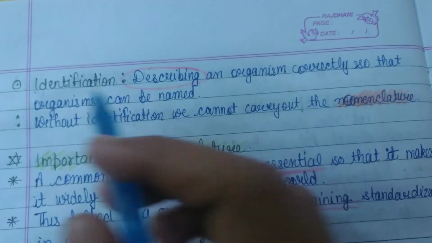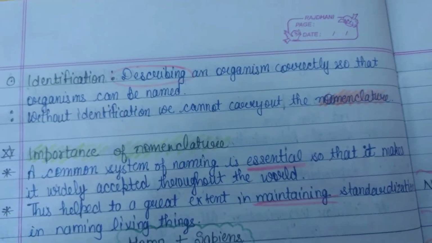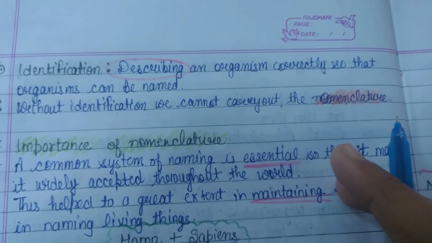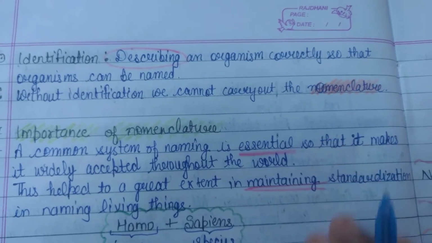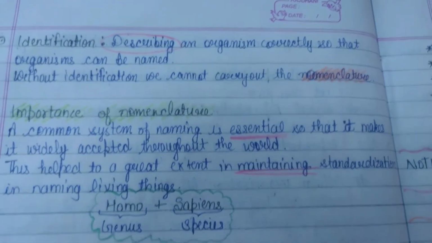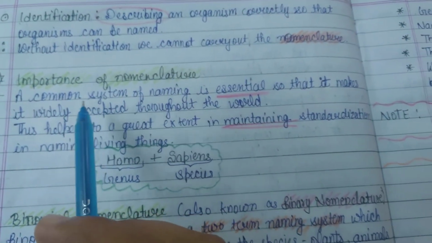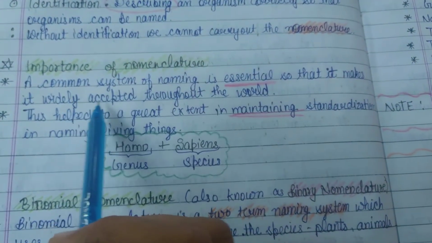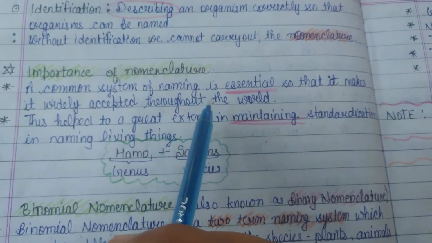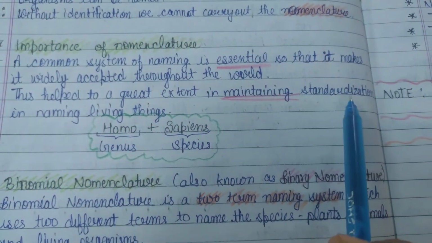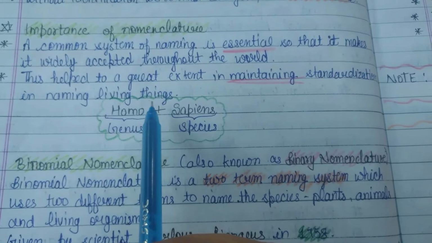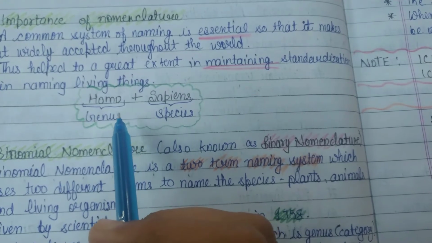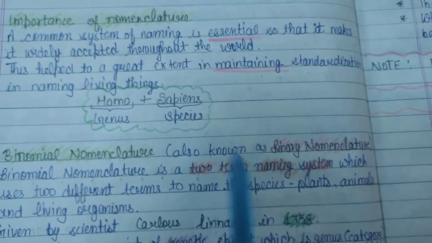So friends, if we talk about identification, identification is describing an organism correctly so that the organism can be named. Without identification, we cannot carry out the nomenclature. Importance of nomenclature: a common system of naming is essential so that it is widely accepted throughout the world. This helped to a great extent in maintaining standardization in naming living things. This is the example. Homo sapiens means human beings. Homo is the genus, and sapiens is the species.